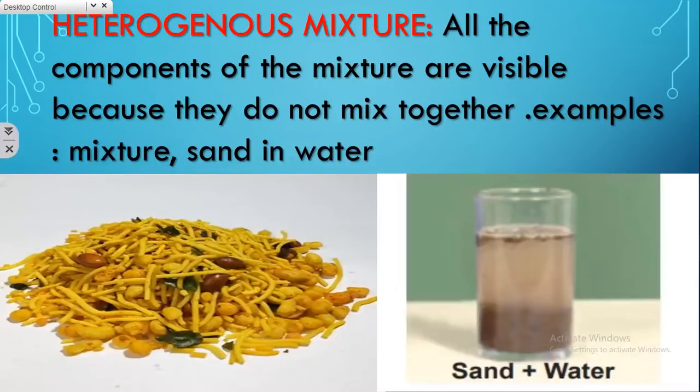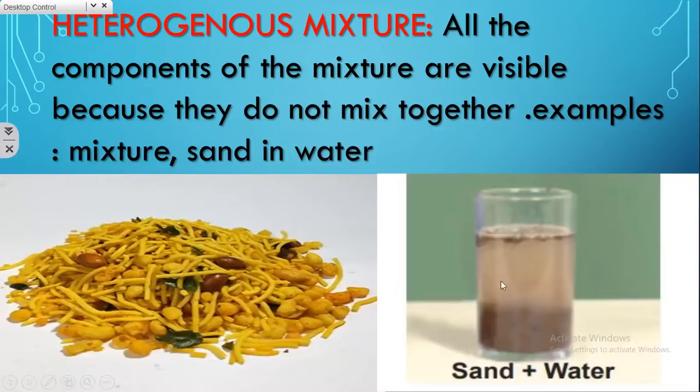And the next one is heterogeneous mixture. In this type of mixture, you can see the components visually because they do not mix with each other. Example, your snacks mixture. You can see so many components like sev, peanuts, curry leaves. And the proportion of all these items varies according to the shop or depending upon the chef who is going to prepare it, isn't it, children? So such a type we call a heterogeneous mixture.